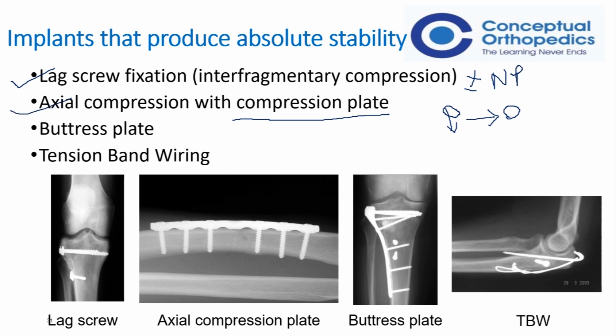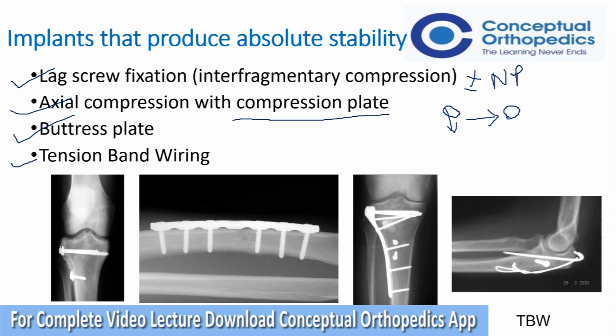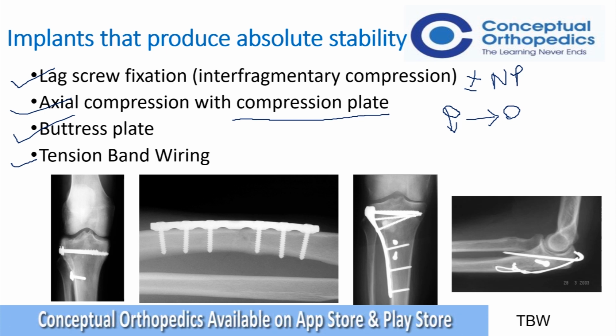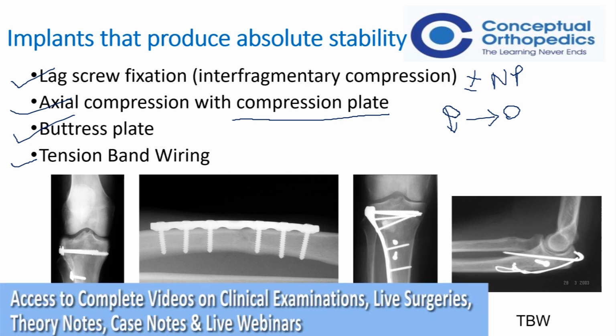So any of these methods that we use in articular fractures gets us absolute stability. Tension band wiring, whether we use it in olecranon or patella, which are articular fractures. Buttress plating, which is often used in proximal tibial fractures. Compression plating, which could be used in forearm shaft fractures, which are considered to be a type of articular fractures. And lag screw, especially in spiral fractures, where we could achieve interfragmentary compression and then neutralize with a plate. These are the ways to achieve absolute stability.